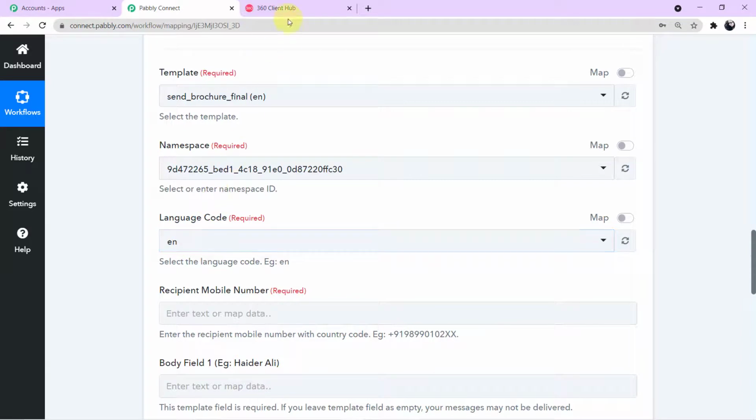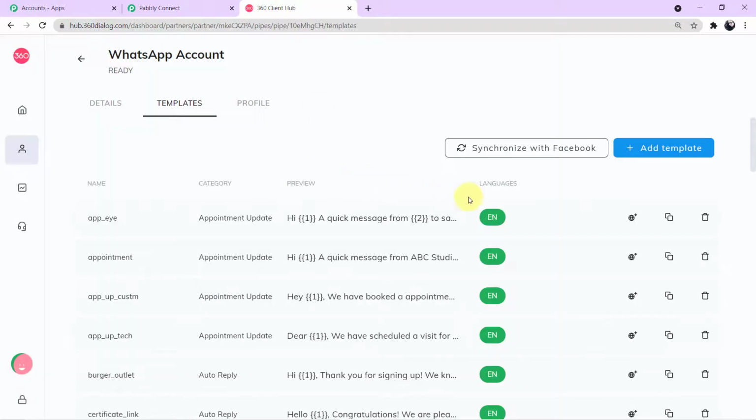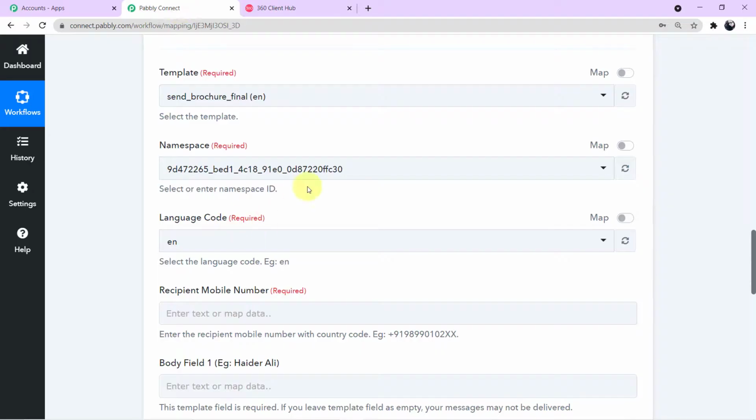EN stands for English. If I go back to my account on 360 dialog, here you can see under the language section, it is written EN, EN, EN. So EN stands for English. This shows us that all our templates are in the English language. So you need not do anything with these two fields. These fields will automatically be filled up.